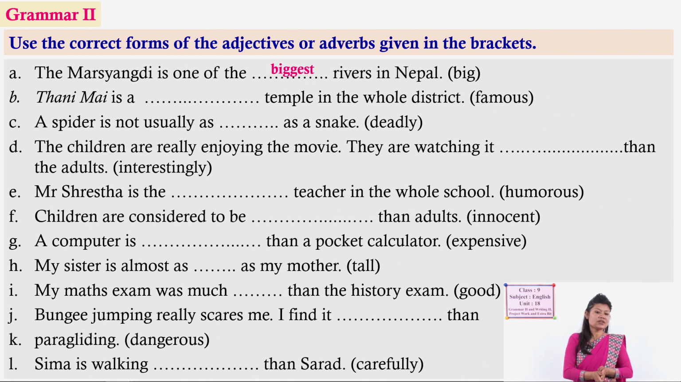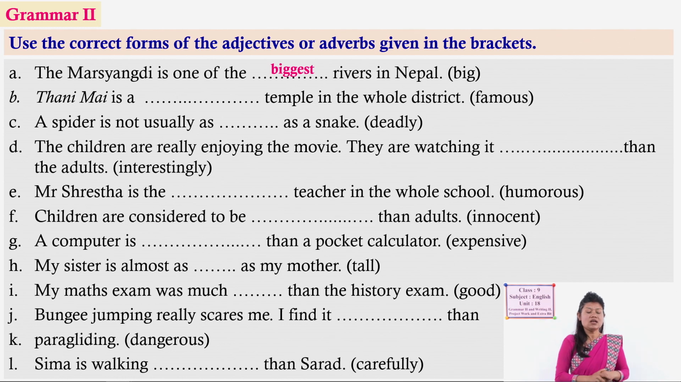Number A, what did you do? The Marsyangdi is one of the biggest rivers in Nepal. Yes. Why is biggest used here? Can you tell me? Yes, very good. Because the river Marsyangdi is compared here among various other rivers in Nepal. So, this is the biggest river. There are other big rivers as well. So, one of the biggest rivers in Nepal. In the whole country it is compared. So, as I already told, when we compare an item with more than two other items, things, objects, at that time we have to use the superlative degree. So, one of the biggest: big, bigger, biggest.